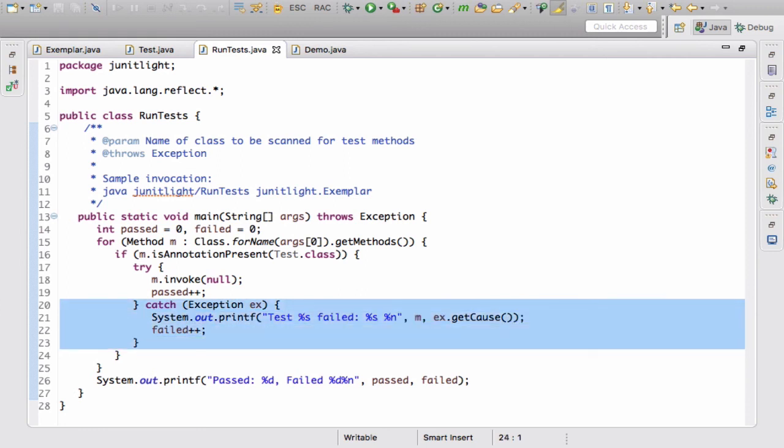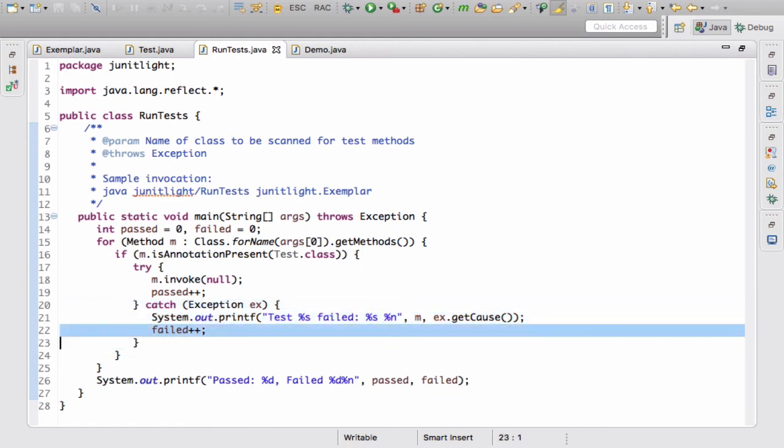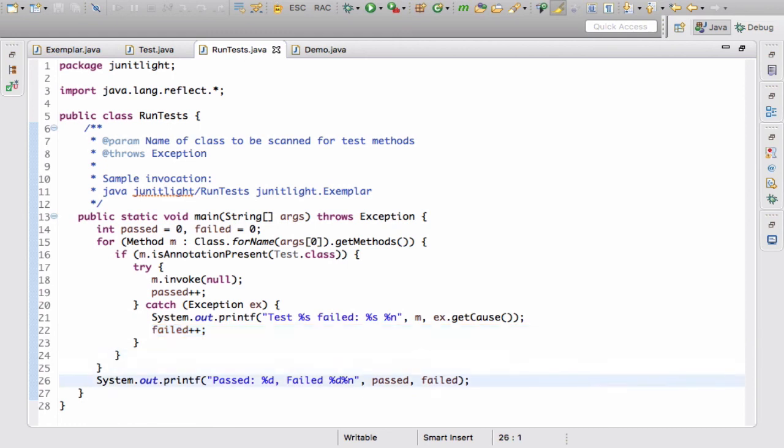If we end up in the catch here, then it means that the invocation failed, and so we have to increase the fail counter. Once we have seen all the methods, we just communicate the summary, and that's it.